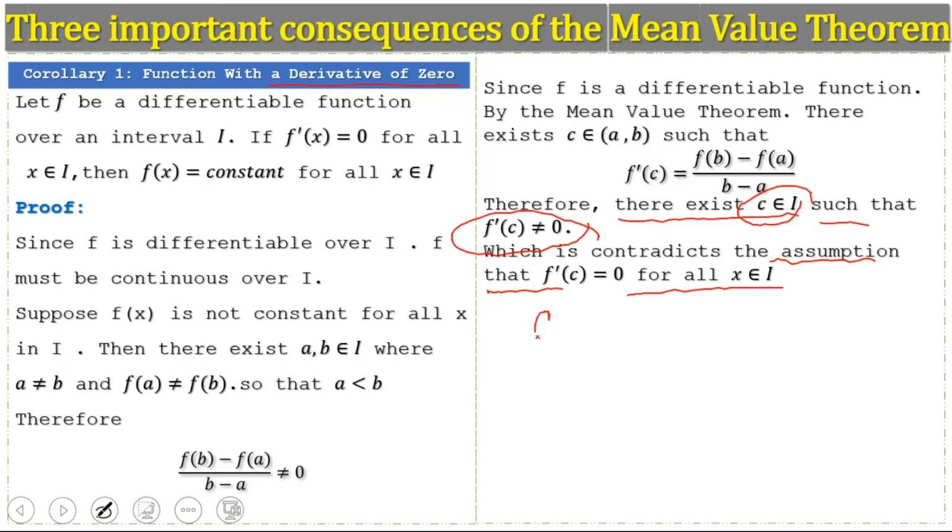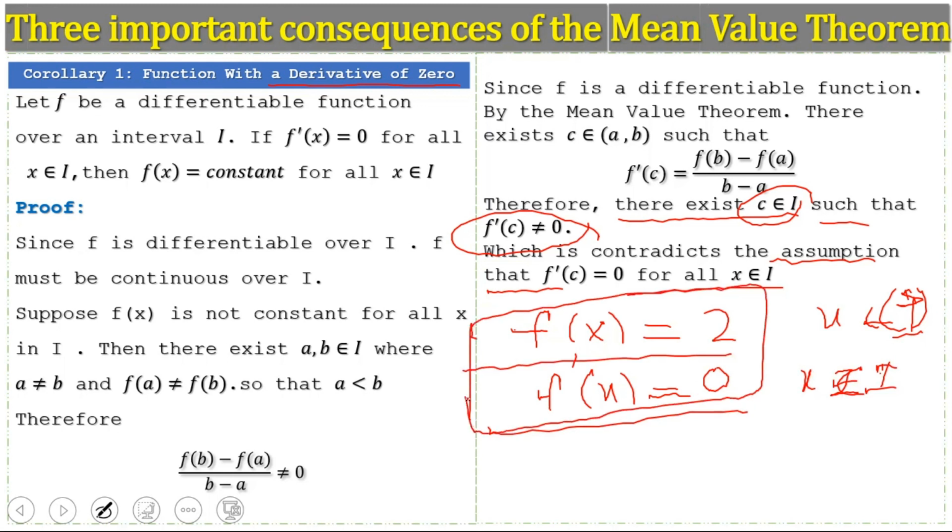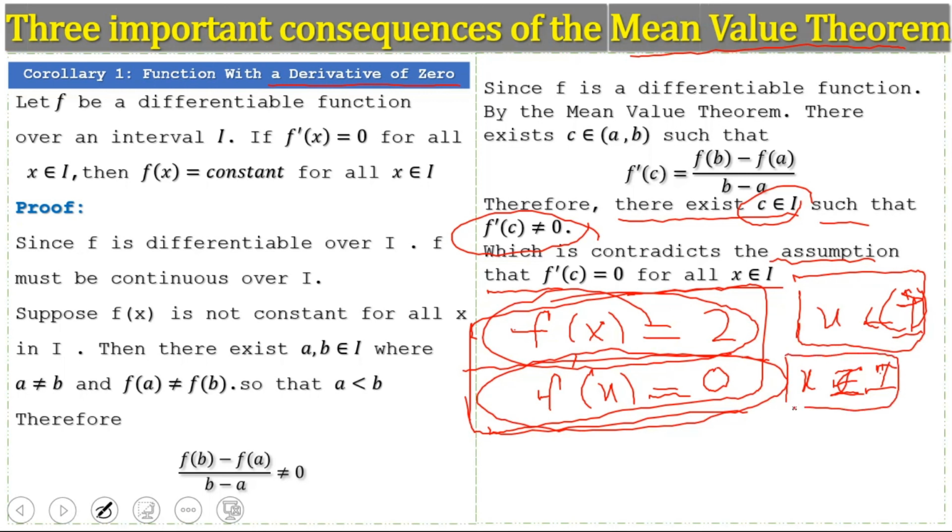We know that if the function is f(x) equal to 2, for x belonging to some interval I, and we take the derivative of the function, it will be equal to 0 for all values of x in the given interval I. So this is the corollary of the mean value theorem: if any function is a constant function, then the derivative of this function will also be equal to 0 for all values of x over the interval.